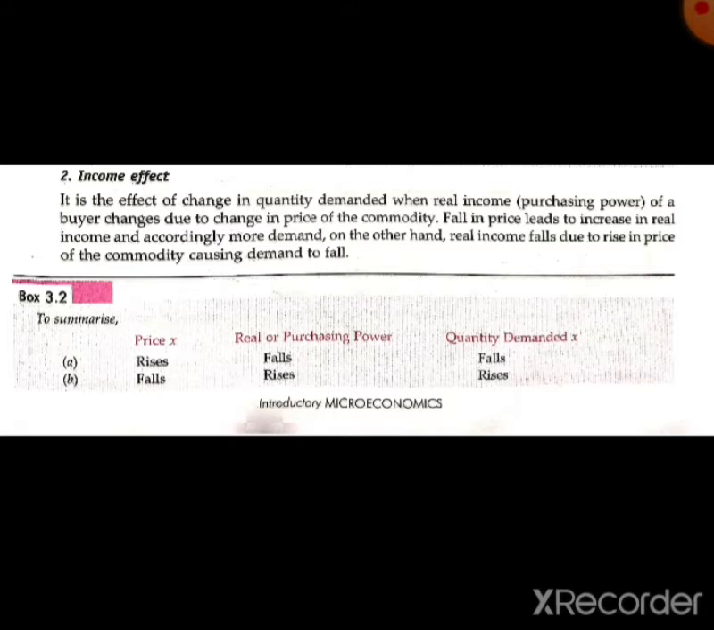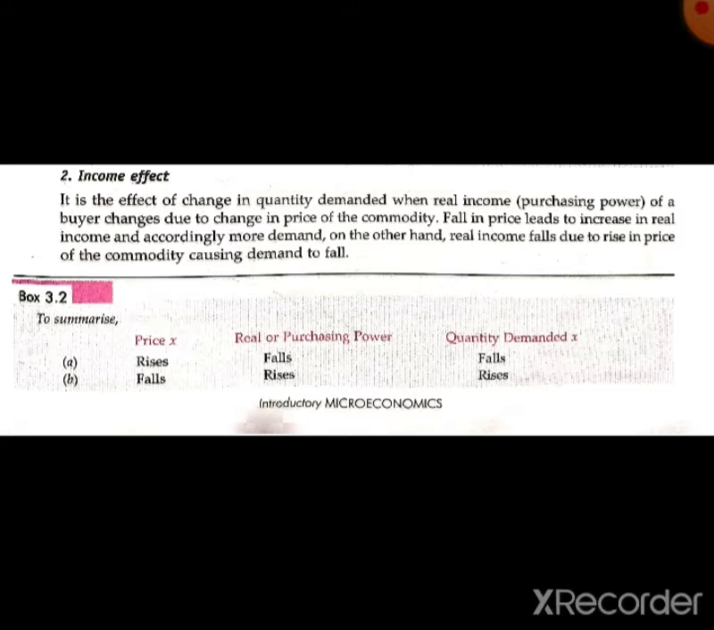Whenever the price of any commodity, for example, chocolate, decreases, the purchasing power of any consumer, any boy or any girl, increases. Because when the price of chocolate or any commodity decreases, he consumes more of that commodity. So the real income of any consumer is totally dependent upon the price of the commodity. When there is a fall in prices, the real income of the buyer will increase.